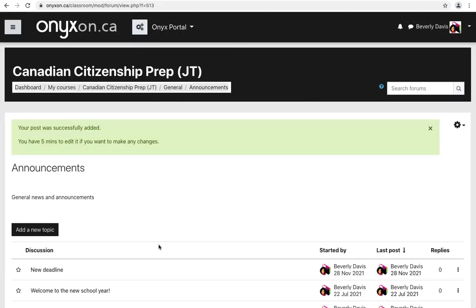The new announcement post is now visible to learners to read. A message appears that advises the poster that editing of the announcement can only be completed within 5 minutes. After 5 minutes, a posting can still be edited, but it will only be revised in the forum. The posting sent by email is not editable.